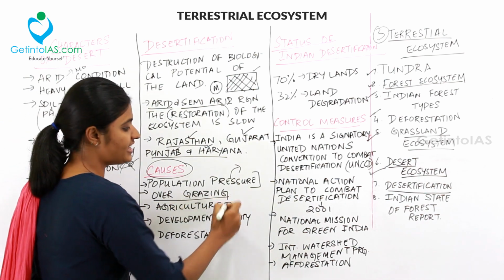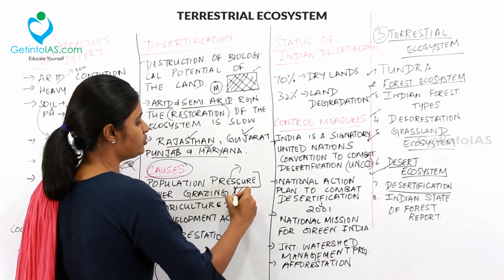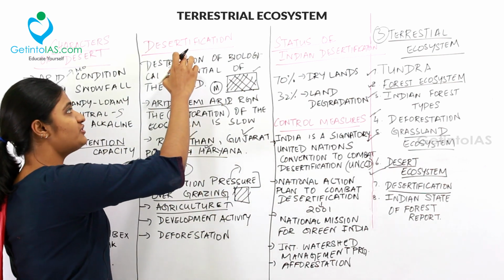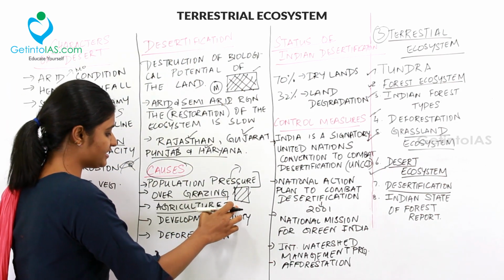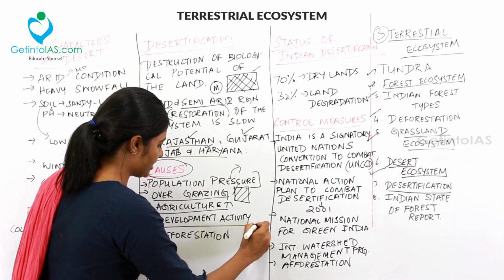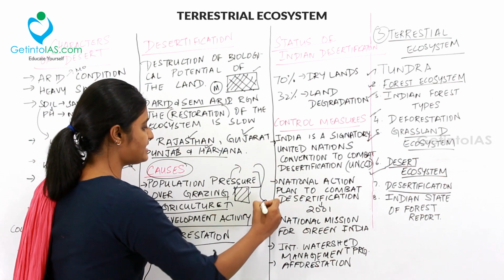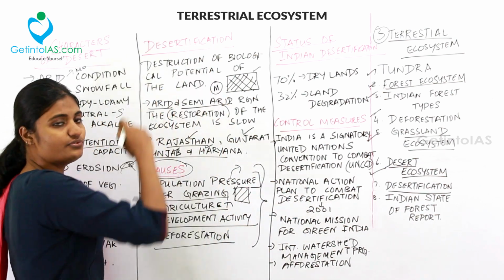And then overgrazing will leave the land useless, so that also leads to desertification. And desertification is also caused by agricultural increase and development activities, and the last thing is deforestation. So through all these aspects desertification will occur.